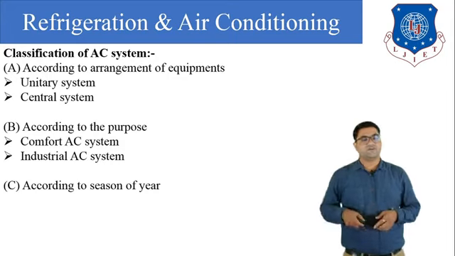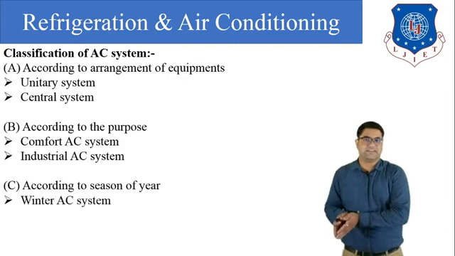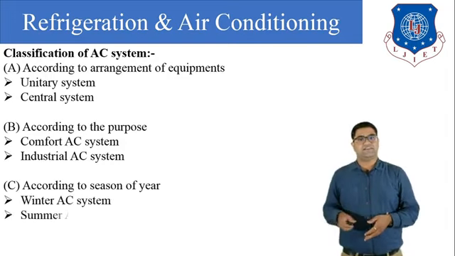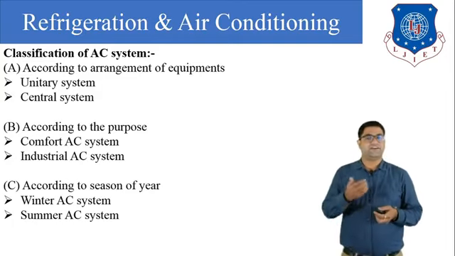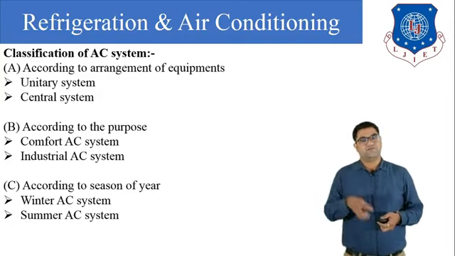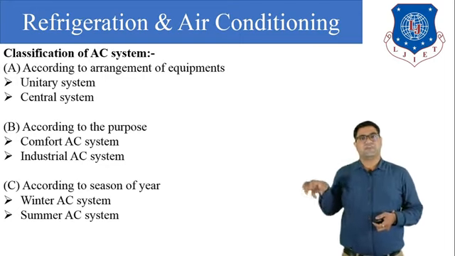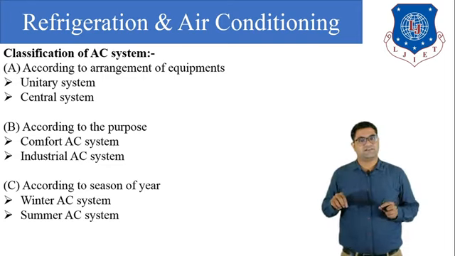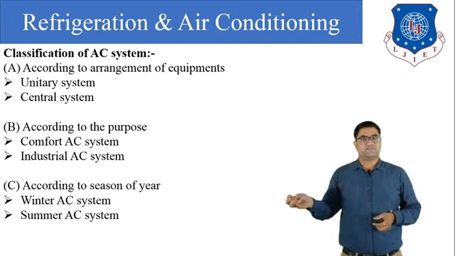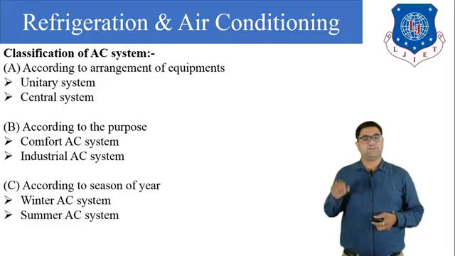Next is according to the season of the year. According to the season we can classify air conditioners as the winter AC system and the summer AC system. We know that in winter there is dry air, so we have to add moisture. So we can use the winter AC system in winter conditions where there is dry air, to increase the humidity of the air.